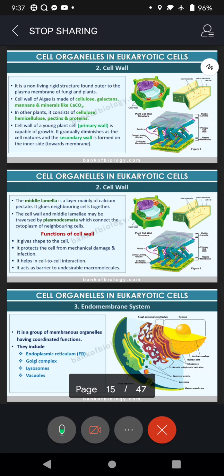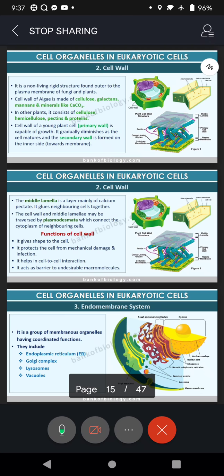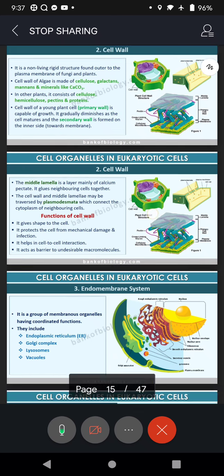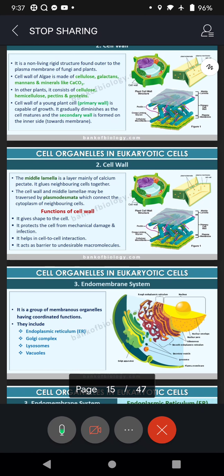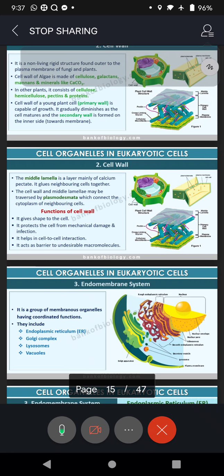And second, I told you in the beginning of this chapter that it is not only important as far as your CBSE board exam is concerned, it is also very useful for day-to-day life. You should know what you have inside and what functions these cell organelles are performing. Then only will you have an idea how your body is functioning.